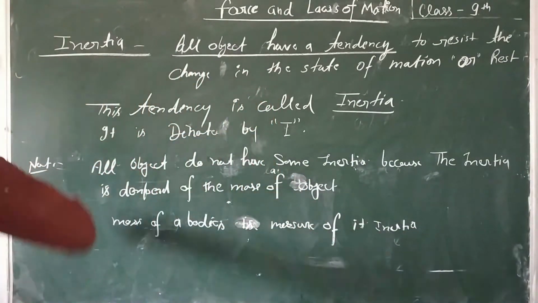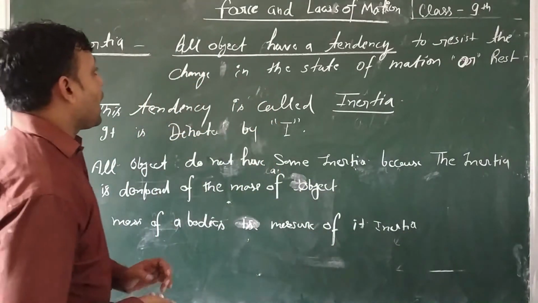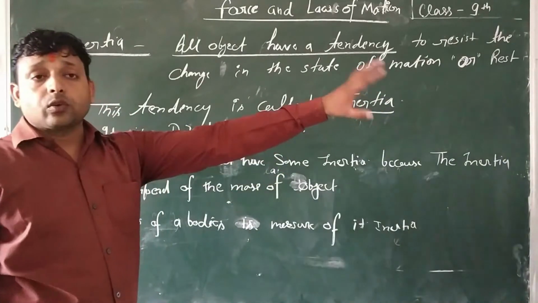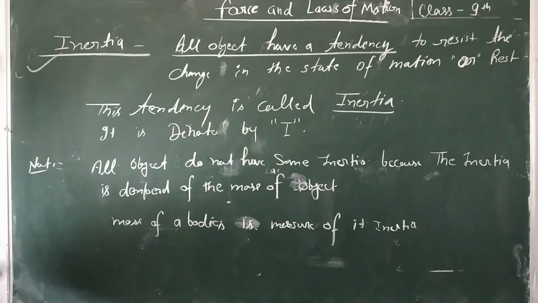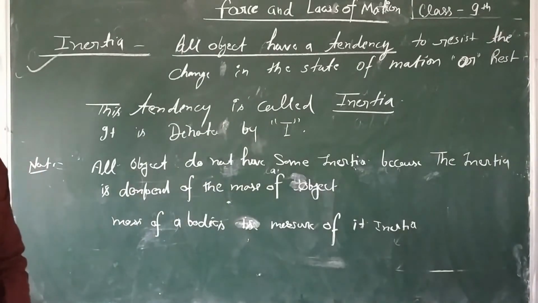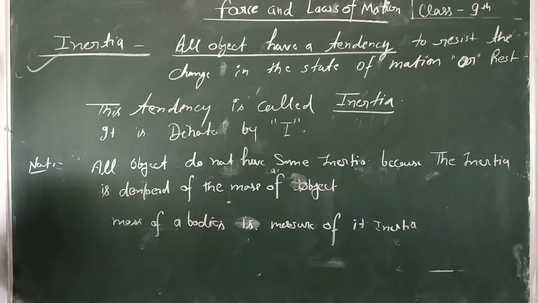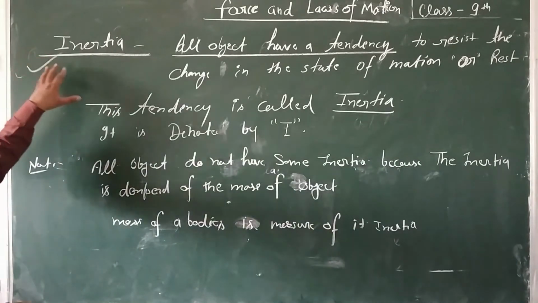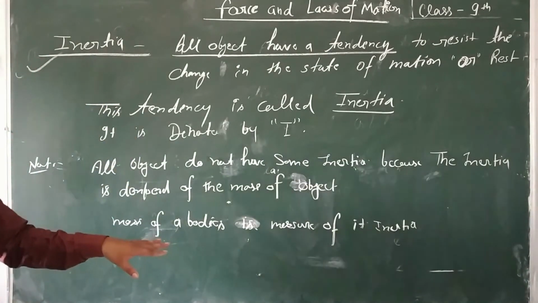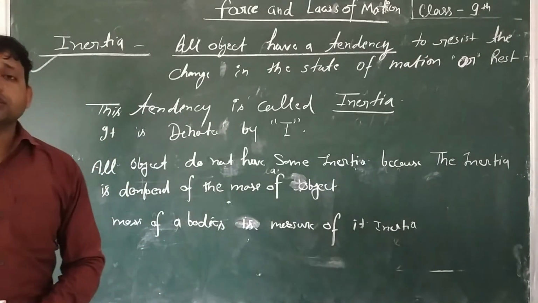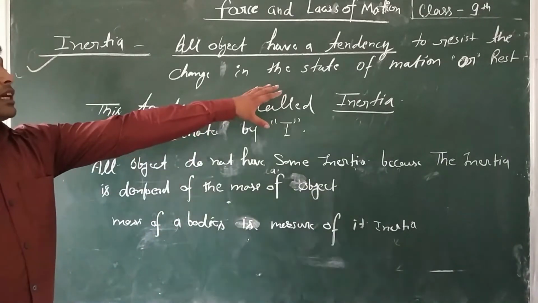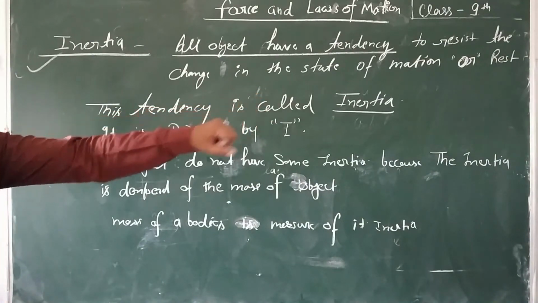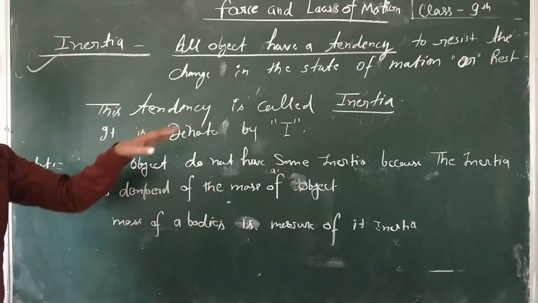Now, I repeat, what is inertia? All objects have a tendency to resist the change in the state of motion or rest. This tendency is called inertia.